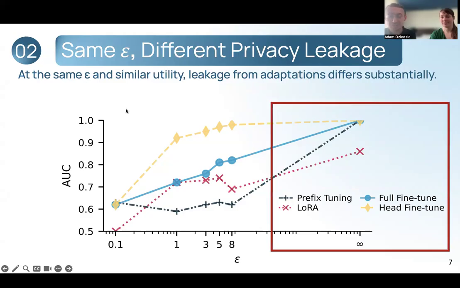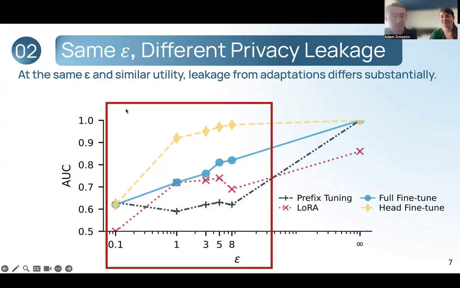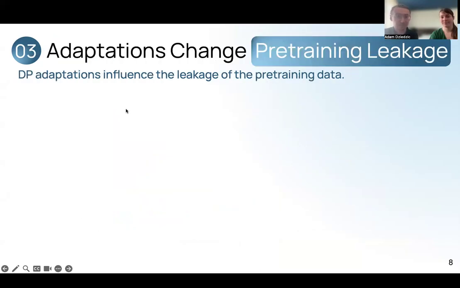But the differences become a bit more subtle under the higher privacy regimes, meaning lower epsilon values. In this case, LoRA also achieves relatively low AUC. However, other adaptation methods show varying trends depending on the dataset or privacy budget.